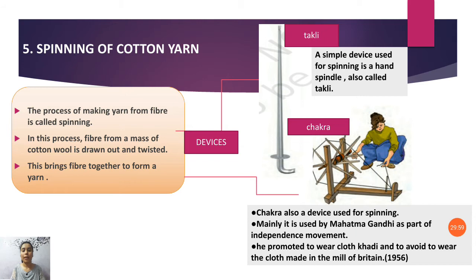So Gandhiji started that chakra movement, when he started to build his own cloth, from cotton to cotton fiber, to yarn, to fabrics. Then he wore that khadi, the white dhoti and all that, all made of pure cotton.